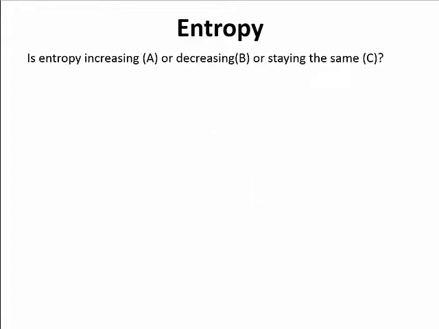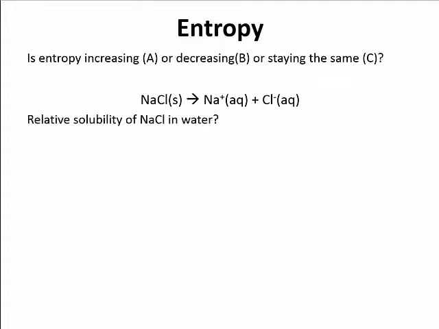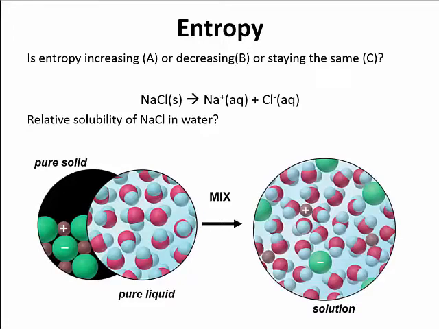Okay, let's look at another example. If I take solid sodium chloride and dissolve it in water, I'm going to form Na+ and Cl-. What's the relative solubility of sodium chloride in water? Well, table salt readily dissolves in water. It's highly soluble. Going from that solid to the aqueous form, though, what is happening in terms of entropy? Are we increasing, decreasing, or staying the same?